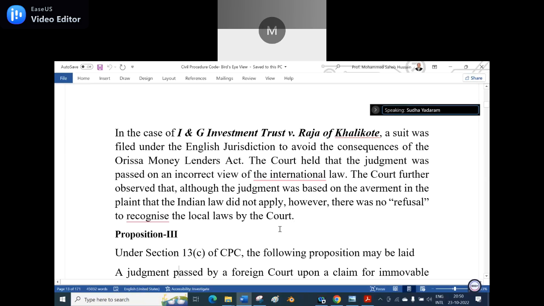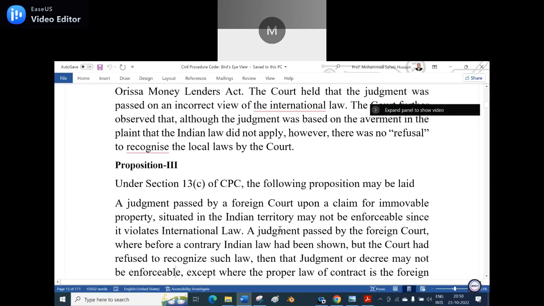Now let us see the provision. Under Section 13 of the CPC, the following provision may be laid. A judgment passed by a foreign court upon a claim for immovable property situated in the territory may not be enforceable, since it violates the international law. See, what is the connecting factor for the immovable property? Where the property is situated. That is the connecting factor for the immovable property.